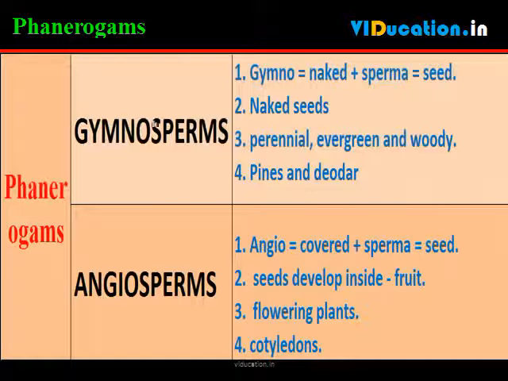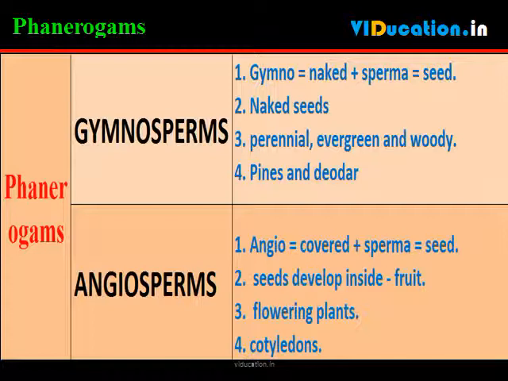Gymnosperms is made from two Greek words. Gymno means naked and sperma means seed. The plants of this group bear naked seeds and are usually perennial, evergreen and woody. Examples are pines and deodar.